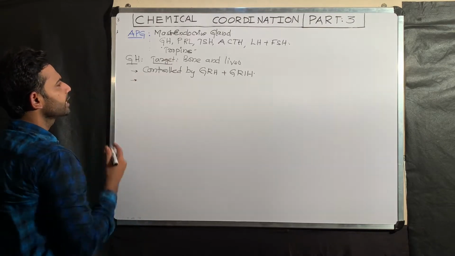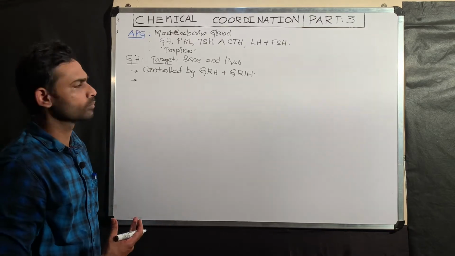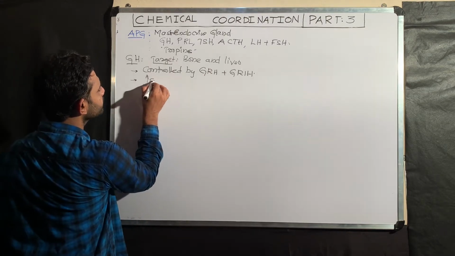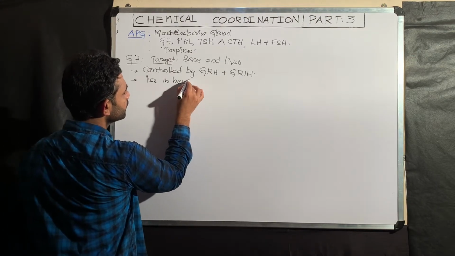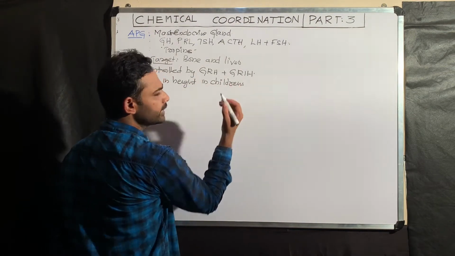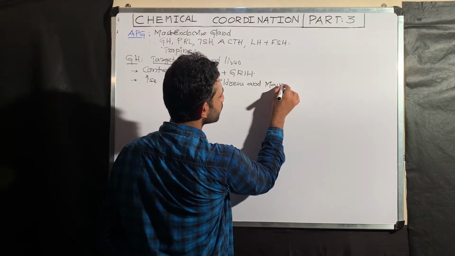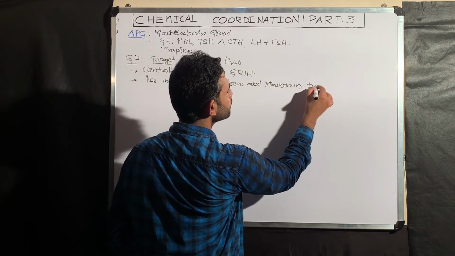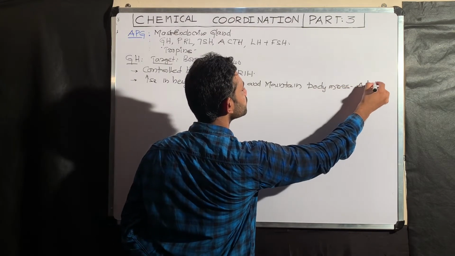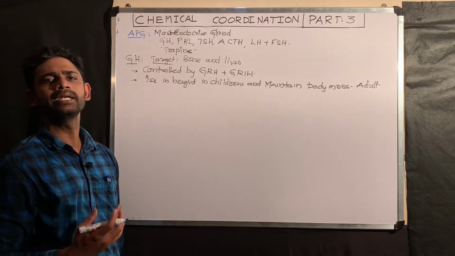Next, the biochemical effects or biological functions of growth hormone. Growth hormone is responsible for increase in height in children, that is in the growing age, and for maintaining body mass in adults. Mainly, growth hormone is known for increasing height in children.